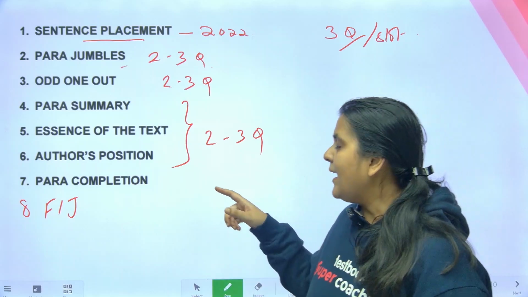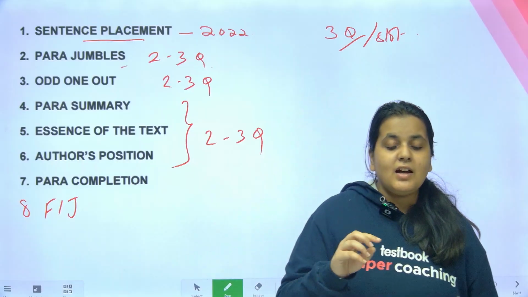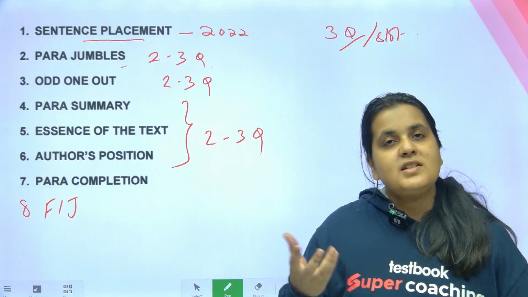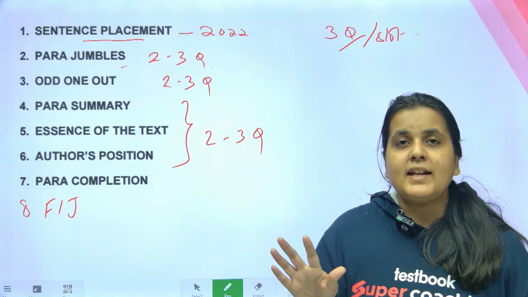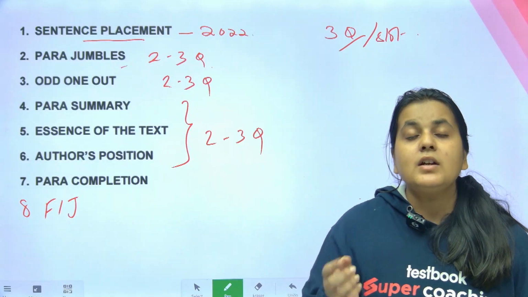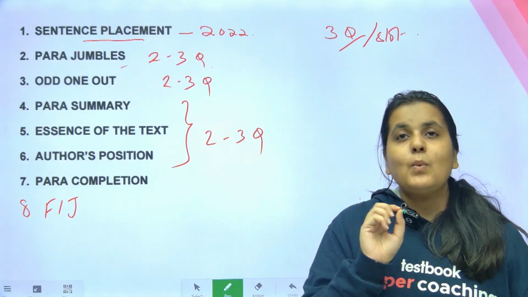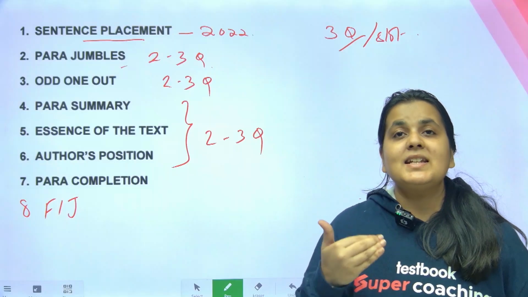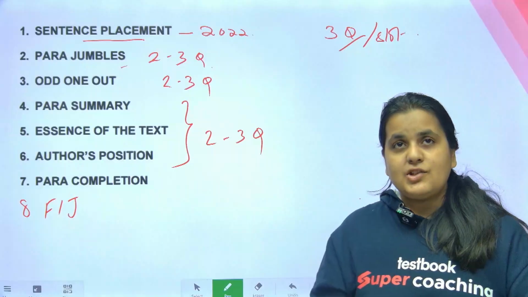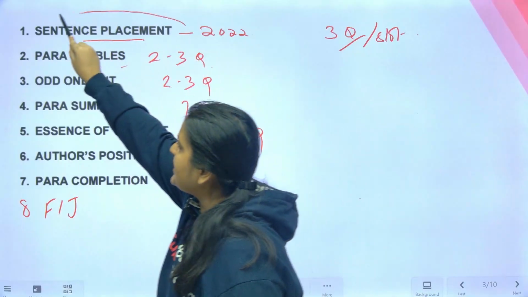Okay, and then you have para completion, again on and off area, not seen in the last couple of years, but it can always come back. Omets में था पहले, it was a regular feature in the CAT examination, so we have to prepare for it. Para completion में there is a paragraph, one sentence of that paragraph is missing, you have to select which is the missing sentence. अब उसी का variation जो आया है वो आया है sentence placement.